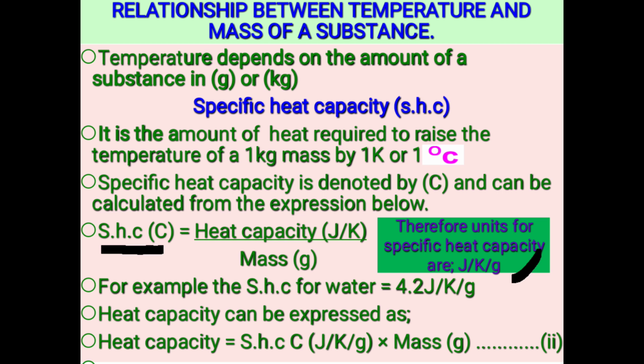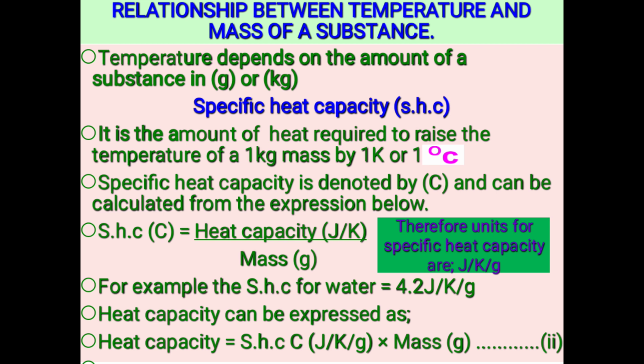Reason being, we are dividing joules per Kelvin with grams. The word per is the same as divide. So we have joules divided by Kelvin divided by grams. So it is joules per Kelvin per gram. So those are the units for specific heat capacity.